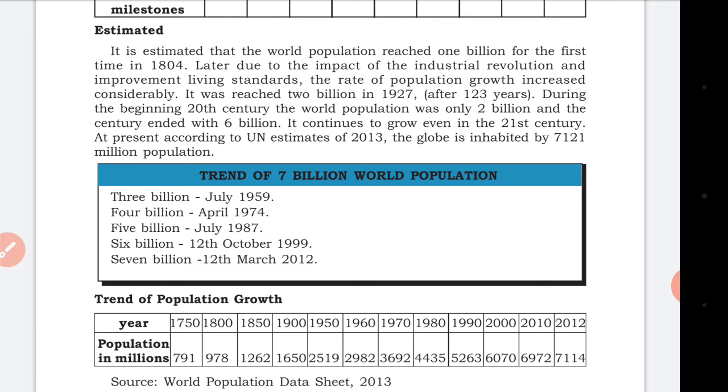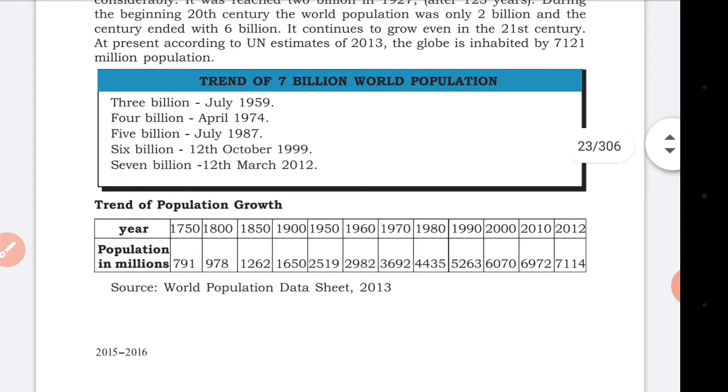3 billion in July 1959, 4 billion in April 1974, 5 billion in July 1987, 6 billion on 12th October 1999, and 7 billion on 12th March 2012. So there is a change in the trend of world population, and it has increased to billions.